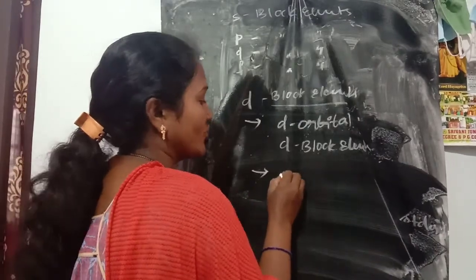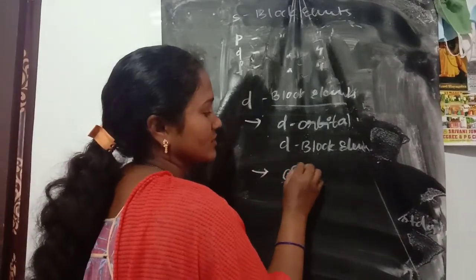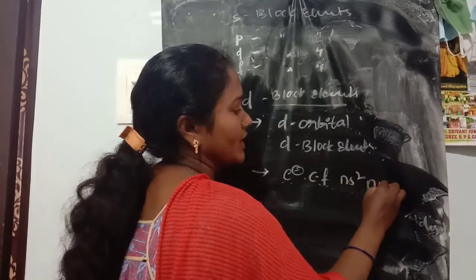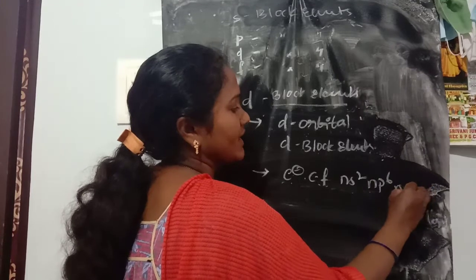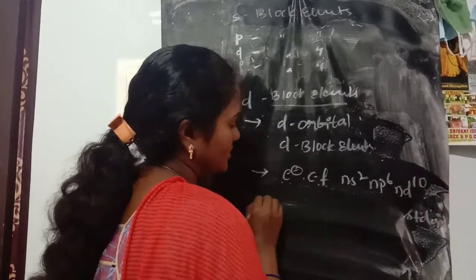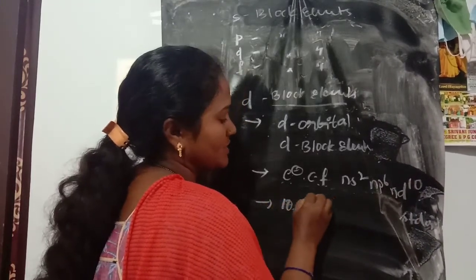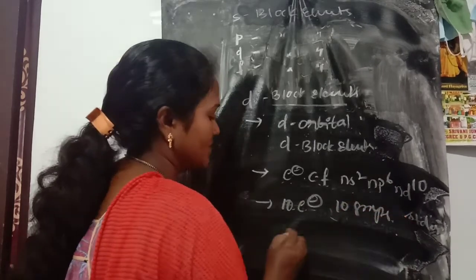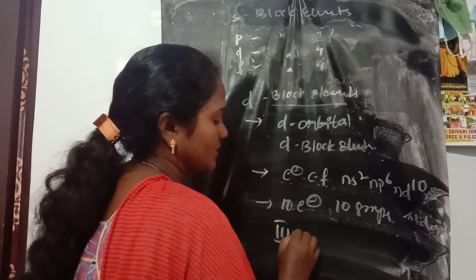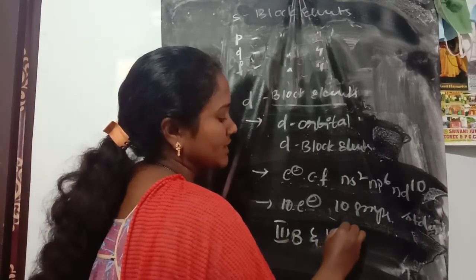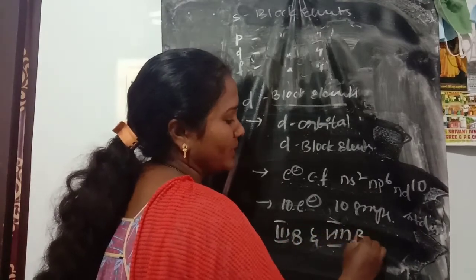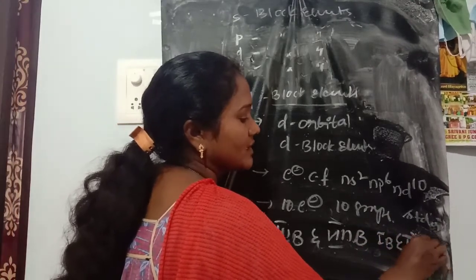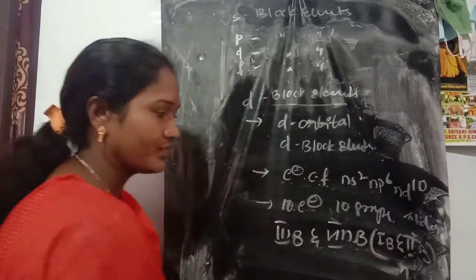The outermost electronic configuration is Ns2, Np6, Nd10. So 10 electrons are possible, and there are 10 groups, third B to 8B, and first B and second B subgroups.